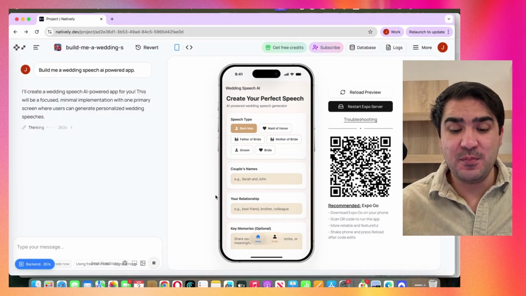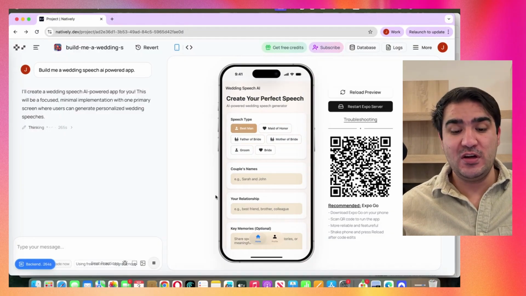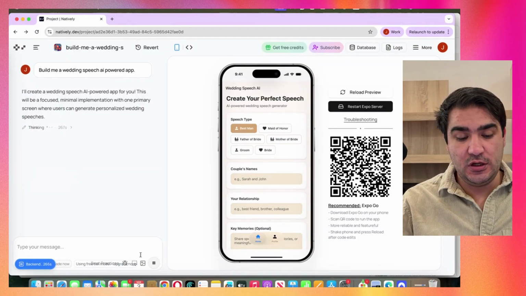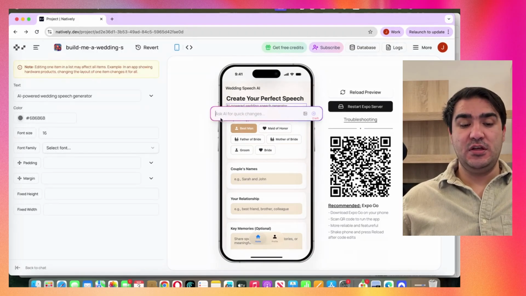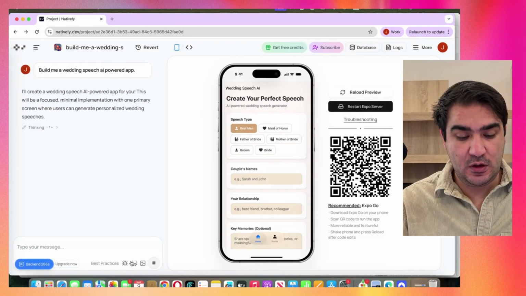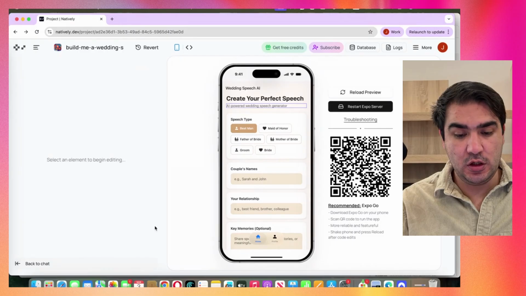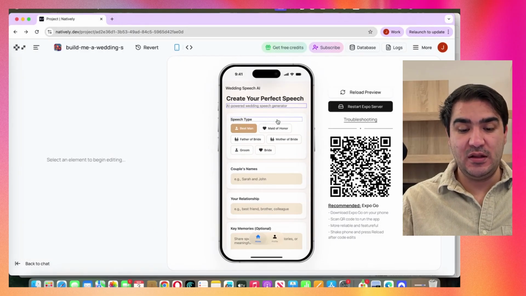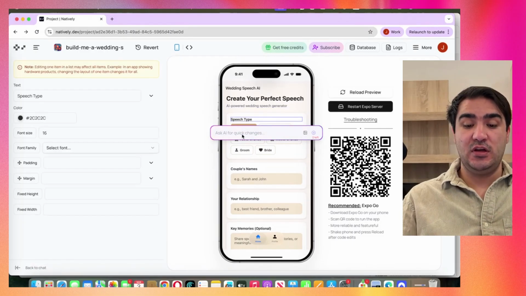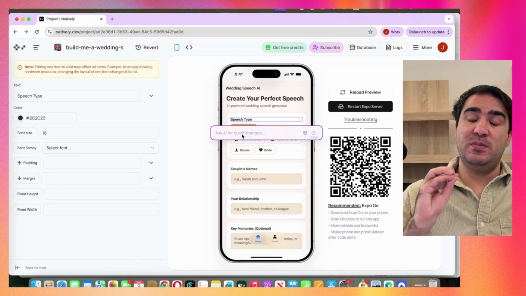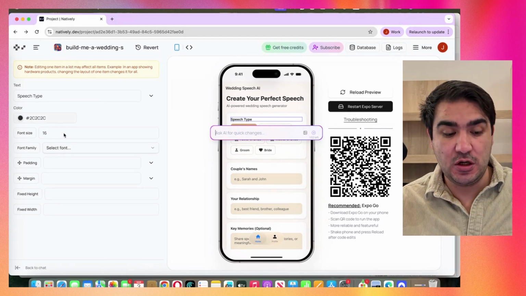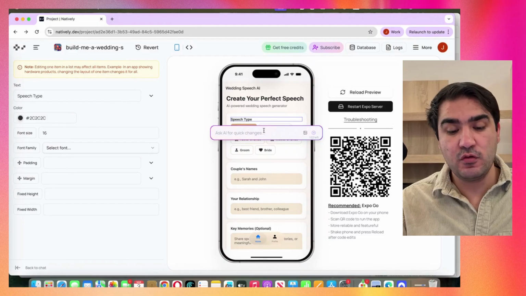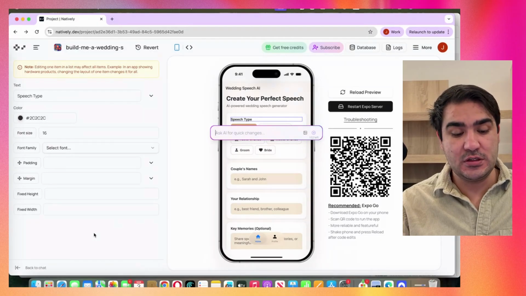The design is very basic here, so we can actually work with the design a bit. With the visual editor here that we have, we can actually work. Now what happens here is that with the visual editor, if you click on a button, then you also have AI, so you can actually ask AI for that specific change there, or you can do some manual changes here on the left side, and of course you can ask AI for the quick changes.